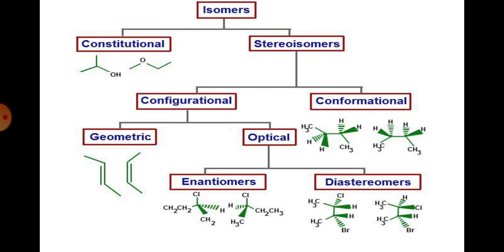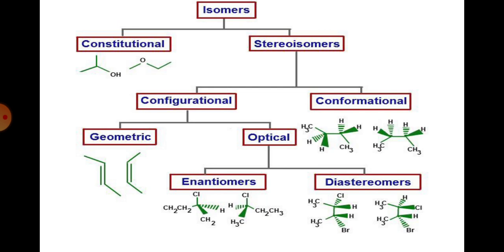Next, we have another chart which explains the broad classification of isomerism. The isomers are classified as constitutional or structural isomers and stereoisomers, as seen in the previous slide. Stereoisomers are again classified in two different ways: one is configurational and the second is conformational. In configurational, we have two distinct types. One is geometrical, that is across the double bond. The other is optical, where they are like mirror images, classified as enantiomers and diastereoisomers. Enantiomers are mirror images, just like your left hand and right hand, while diastereoisomers are not.